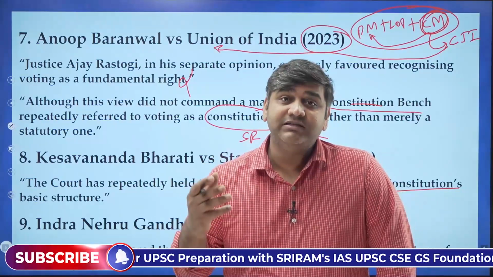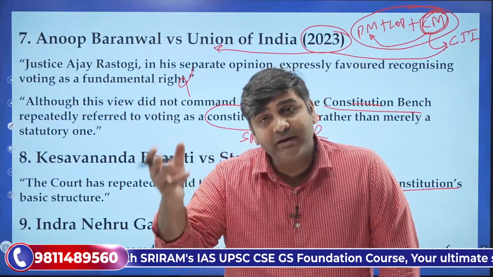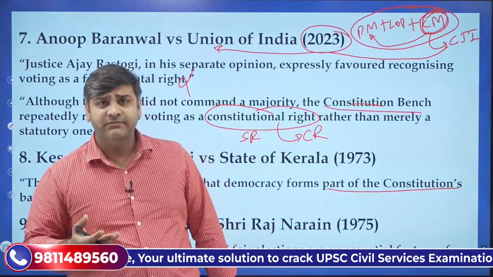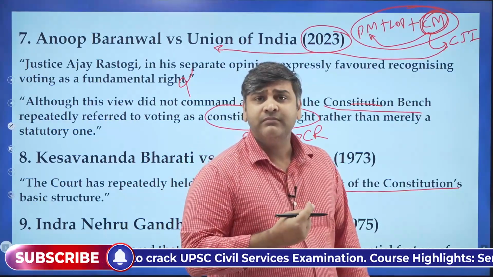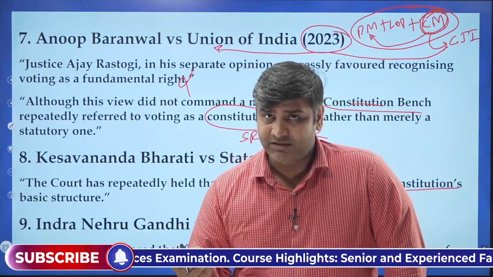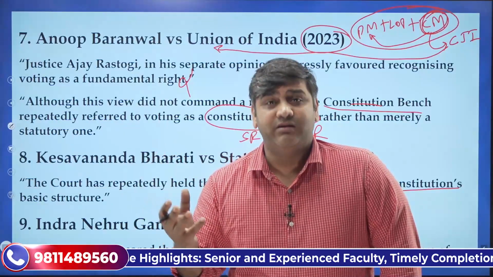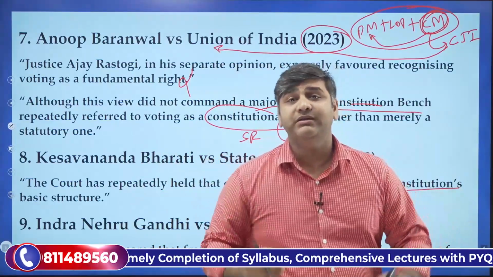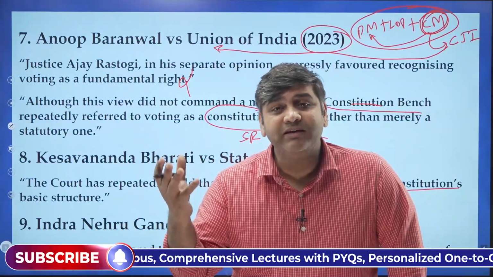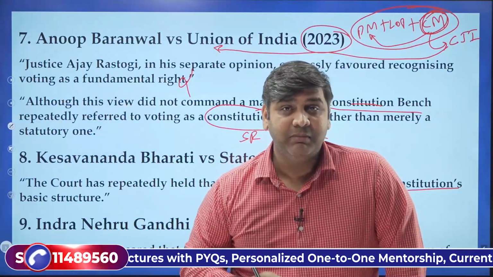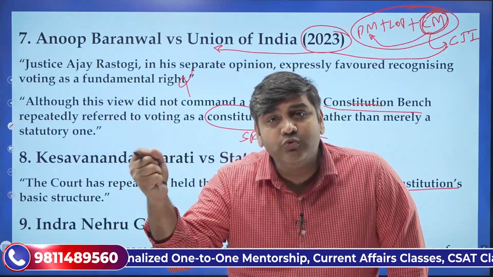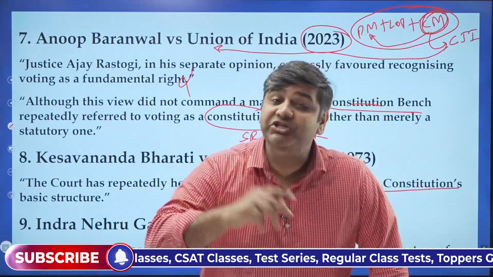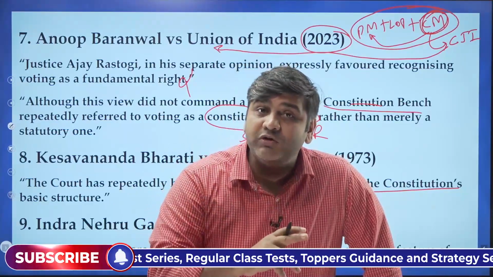Rather, the regulations and the law related to voting are made by the Parliament. Multiple regulations are made when it comes to elections. Regulations may change over a period of time. If it is declared to be a fundamental right, then the balance between the Parliament's power and the court's power which is created will not be there. Parliament has the power to make regulations over the elections. Parliament will, in one way or another, lose that power. Every change which is made by the Parliament will then be challenged in the Supreme Court. Why? Because the right to vote is now a fundamental right.